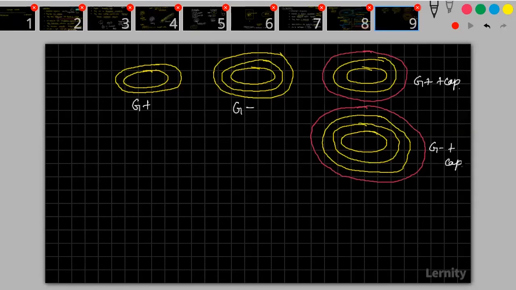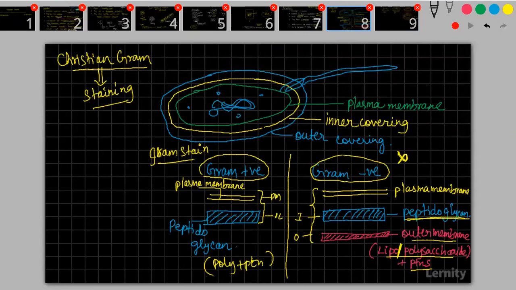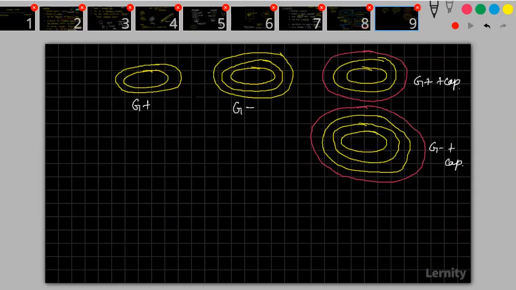What I am trying to tell is that monerans have different kinds of possibilities. Some monerans will have only one covering. Some monerans will have two coverings.